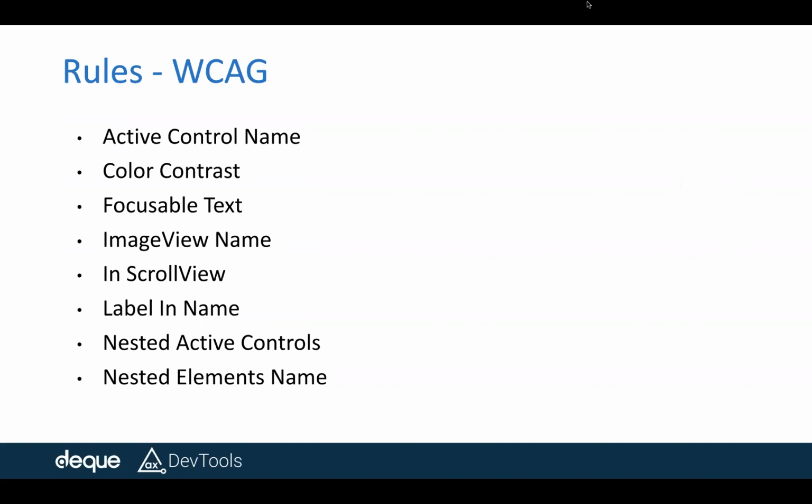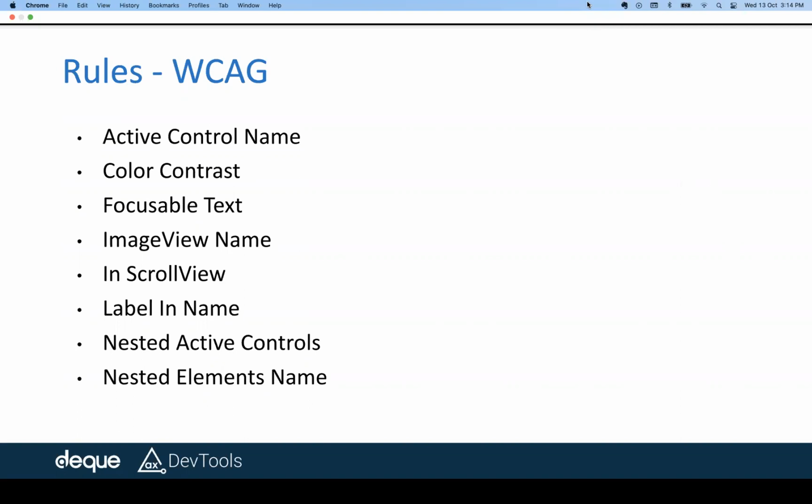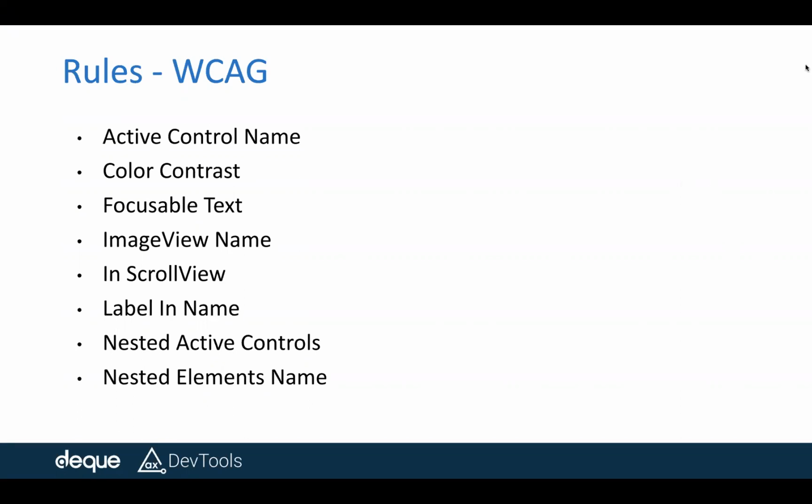Now, the interesting one is the focusable text. Priyadarshini, I will come back to the questions once I cover all the rules, if that is okay. The focusable text is when you have chunks of data in a container, and when they are not focusable, the voiceover will not move its focus to it.